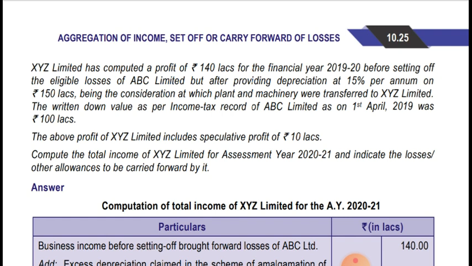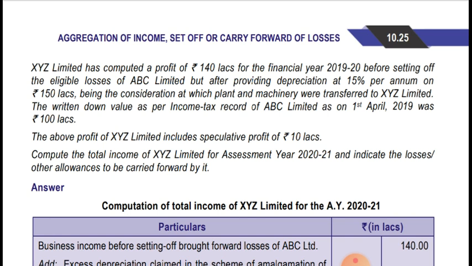The above profit of XYZ Limited includes speculative profit of rupees 10 lakh. So in this 1,40,000, speculative profit is also included. No adjustment is required for speculative profit, because speculative profit can be adjusted against any other profit. But speculative loss cannot be set off against any other profit.